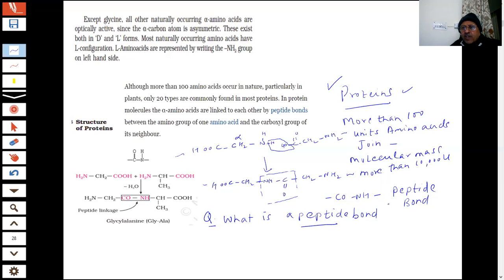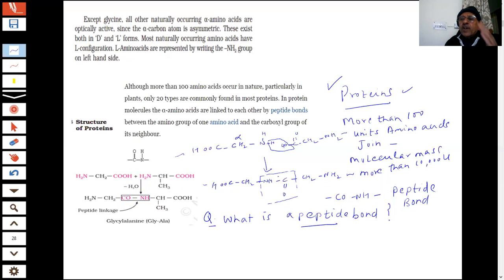This question will be asked in the paper. What is a peptide bond? You can make your definition now. We have shown it. This is another way you see that. This is the CO group and NH2, the two minus water. This is called a peptide linkage or peptide bond.